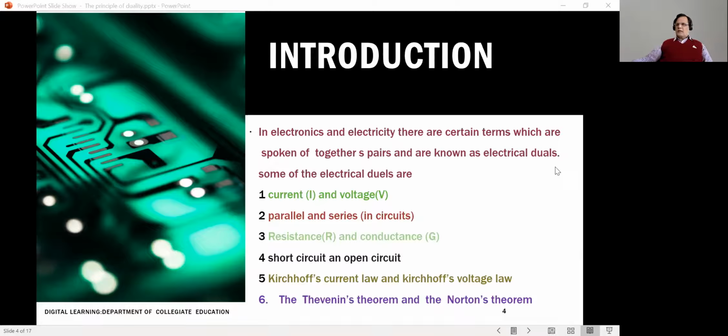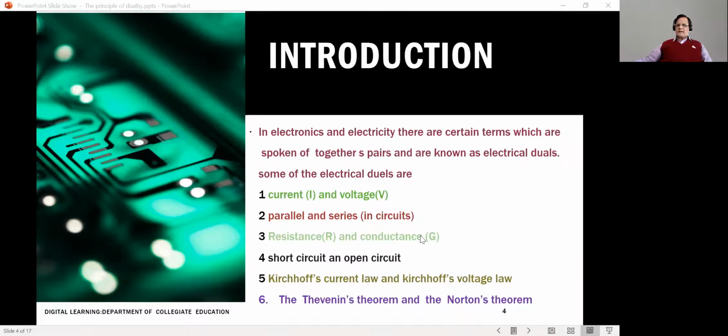Similarly, if we go to conditions of various circuits, short circuit, open circuit, Kirchhoff's current law and Kirchhoff's voltage law, the Thevenin's theorem and the Norton's theorem. These are some examples of duals. Now, what do we understand when we have taken all these examples? Duals in several cases represent the complements of a given quantity. For example, resistance, conductance, they are the opposites of each other.